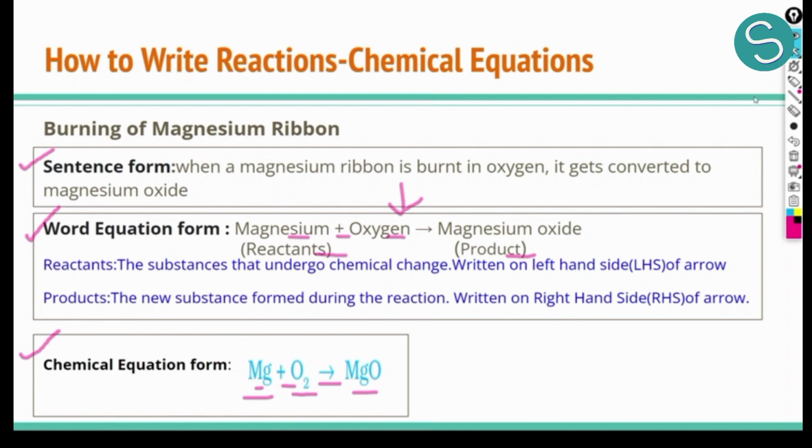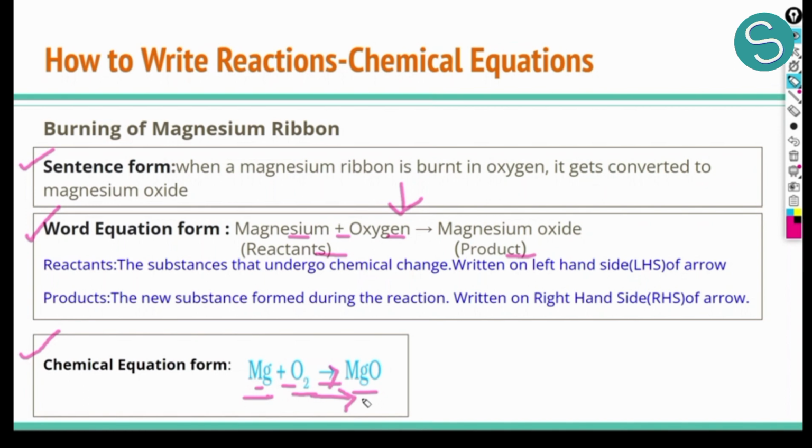One thing to be remembered here is that the arrow should always point in the direction of the product. It should not point in the direction of reactants. The arrow indicates the direction of the reaction. So the reaction is forwarding from the reactant side to the product side. That is why the arrow should always point towards the product.